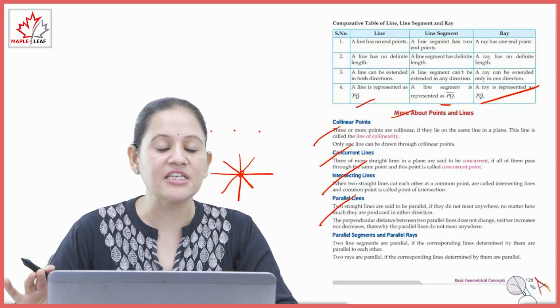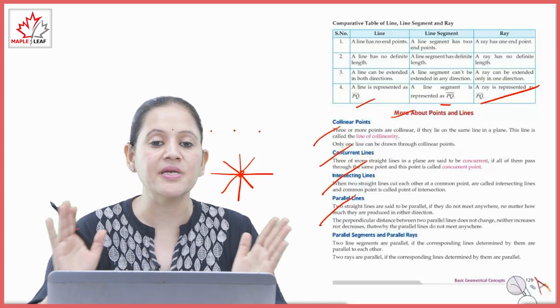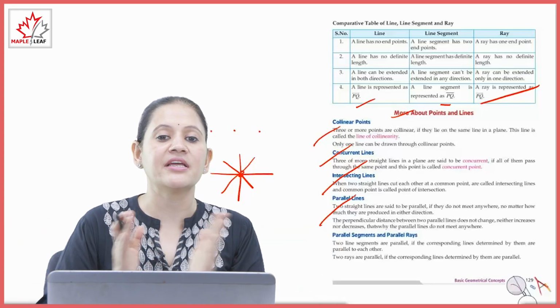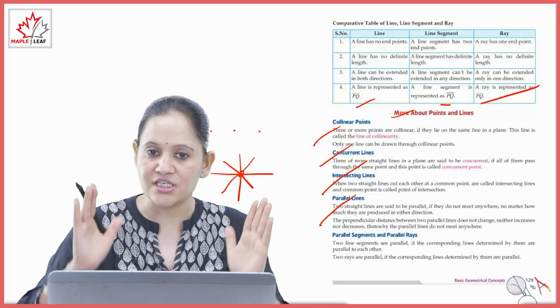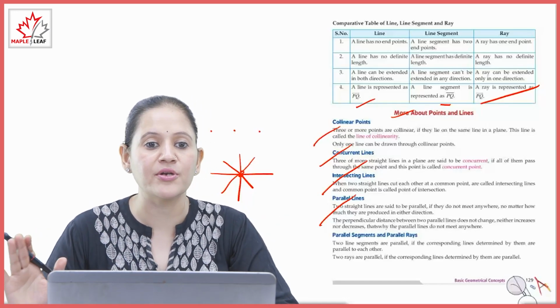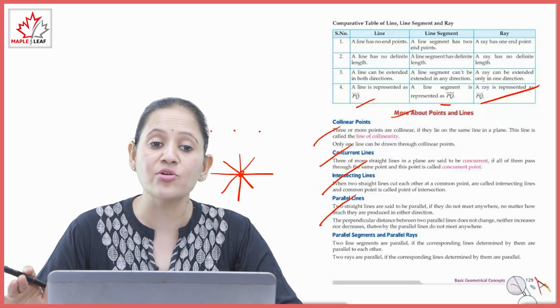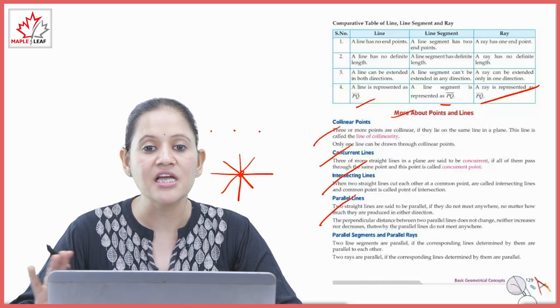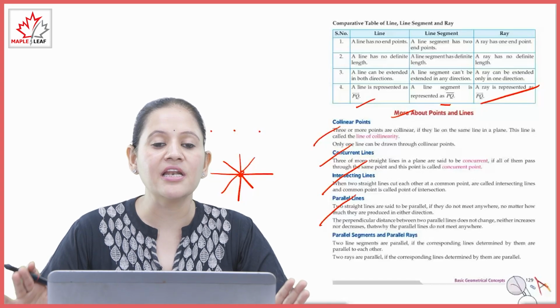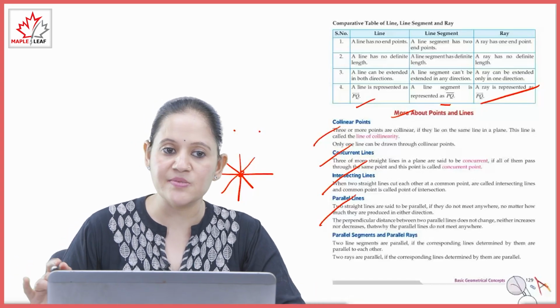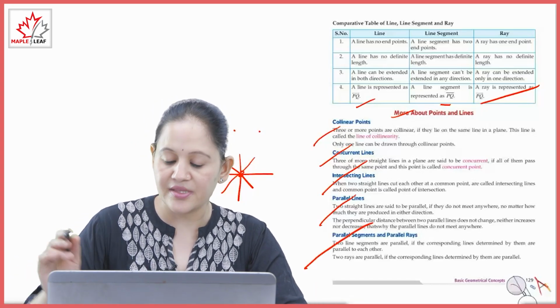Next is parallel lines. Two straight lines are said to be parallel if they do not meet anywhere. जितना भी extend कर ले, but they will never meet, and the distance between these lines will remain constant no matter how much they are produced in either direction. The perpendicular distance between two parallel lines does not change, neither increases nor decreases. That's why the parallel lines do not meet anywhere. Next is parallel segments or parallel rays.